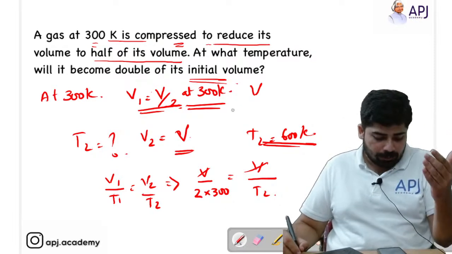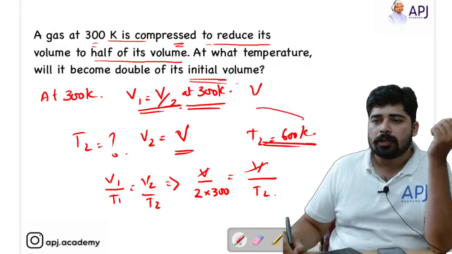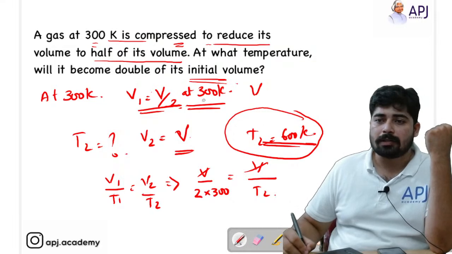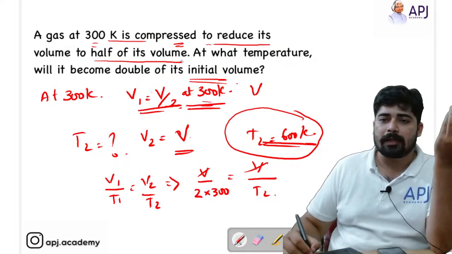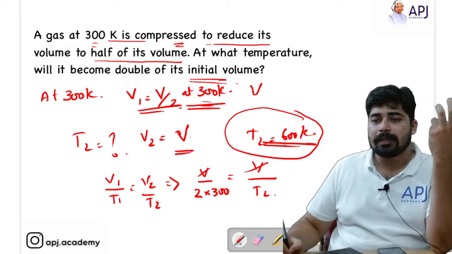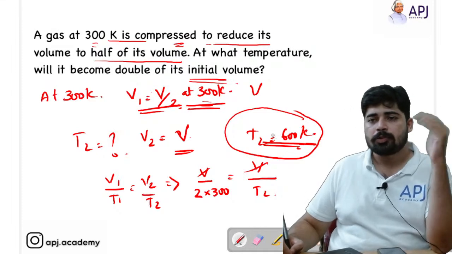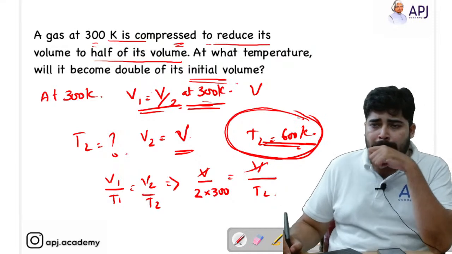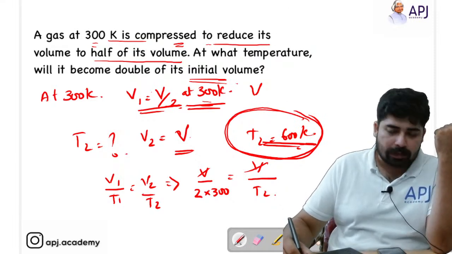So what we have done previously is the right way. I just got confused with the value. This is right, because at 300 Kelvin the volume is decreasing. As we increase the temperature, the volume should increase. So it becomes double at 600 Kelvin. That's the answer for the question.